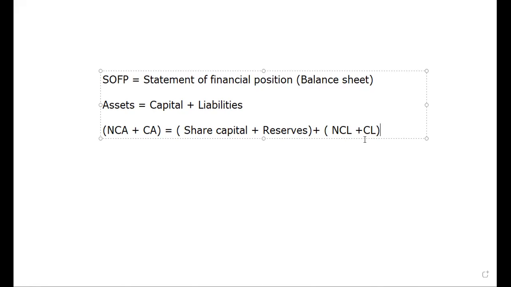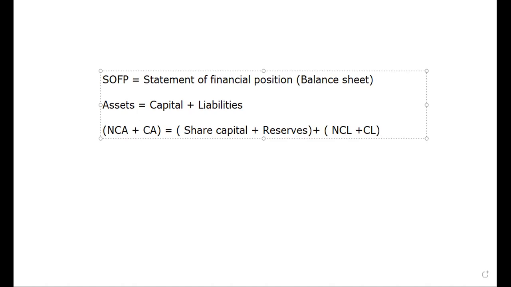Current liability stands for the liabilities or obligations that you have to settle within one financial year. That includes trade creditors, bank overdraft, accrued expenses like telephone bill, water bill, electricity bill and utility bill payments, other payables, and tax payable. So these come under current liabilities. This is the expansion. This formula is called the balance sheet formula, and we prepare it in a way that classifies the assets separately, and then separately classifies the share capital, reserves, non-current liability, and current liability. Sometimes it is called the ACL formula: assets equal capital plus liability.